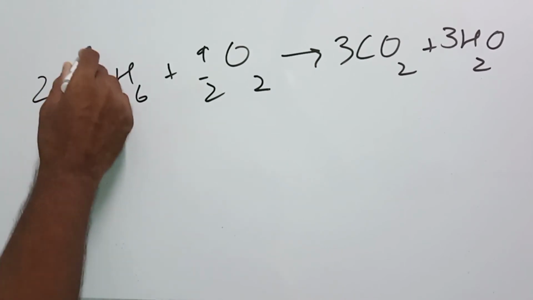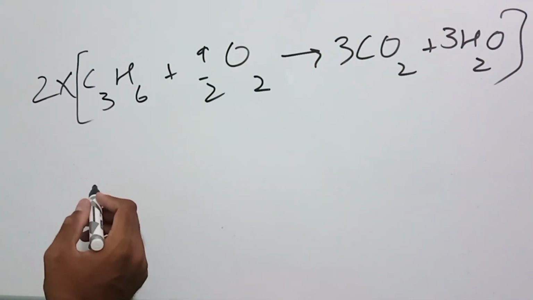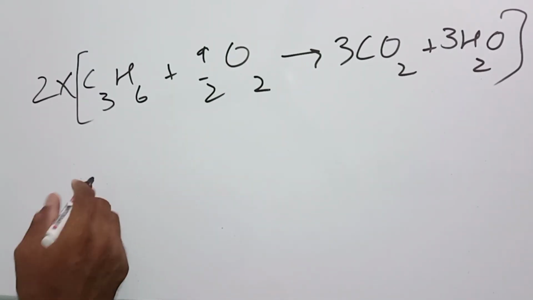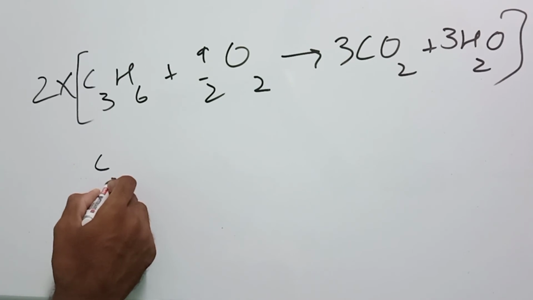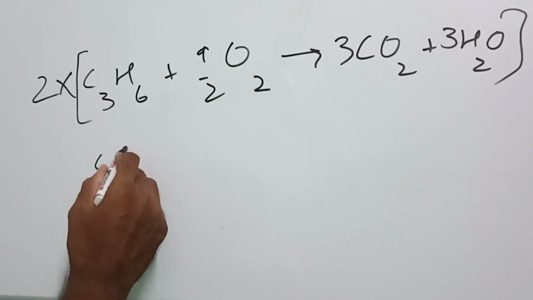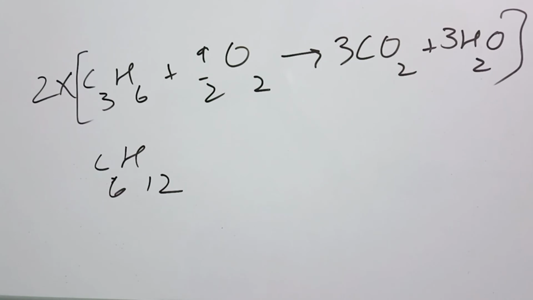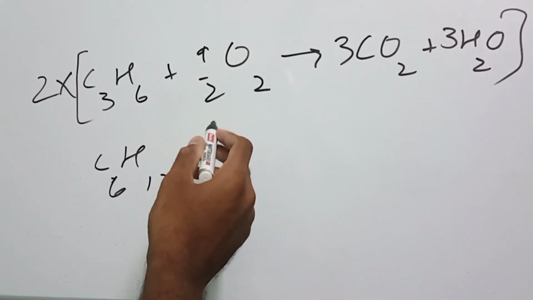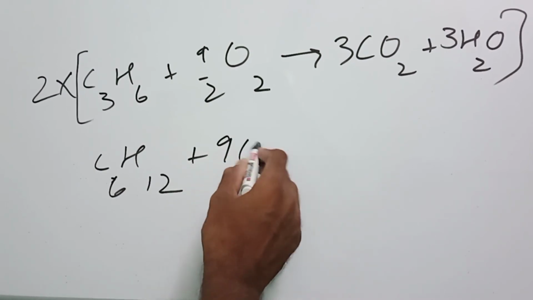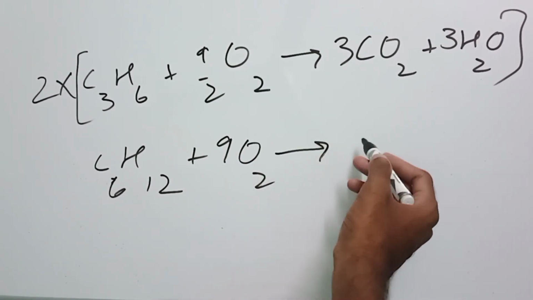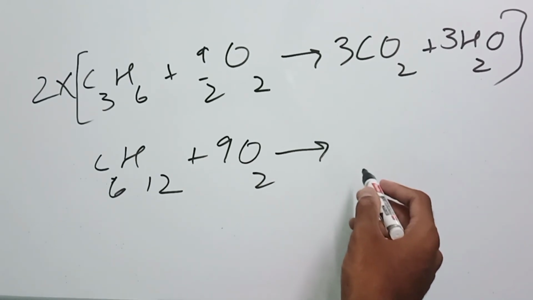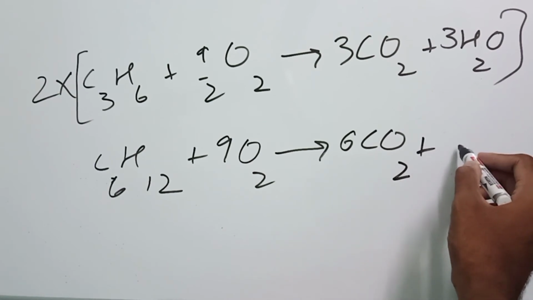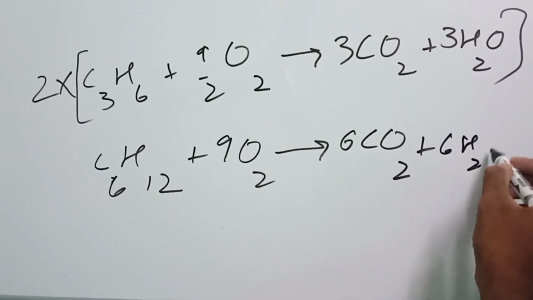2 into this whole reaction. Let's see what happens. 2 into C3H6, you get C6H12, and then 9 by 2 into 2 is 9 O2, and you get 2 into 3 CO2, which is 6 CO2, and then 6 H2O.